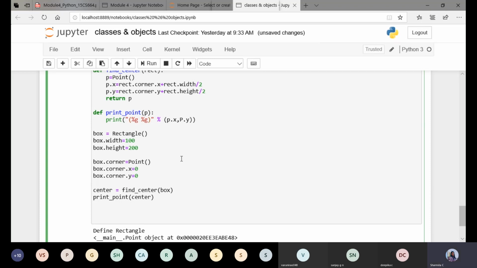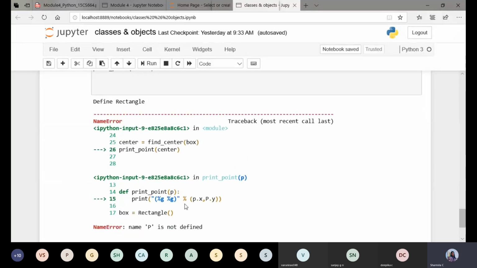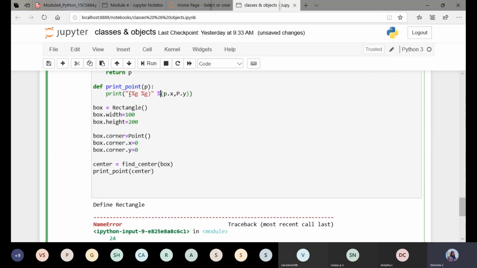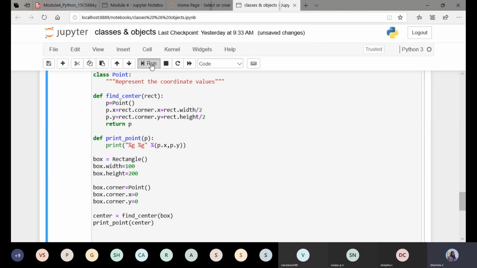So call this and run this. What is the error? Okay, here it should be p, not capital P.